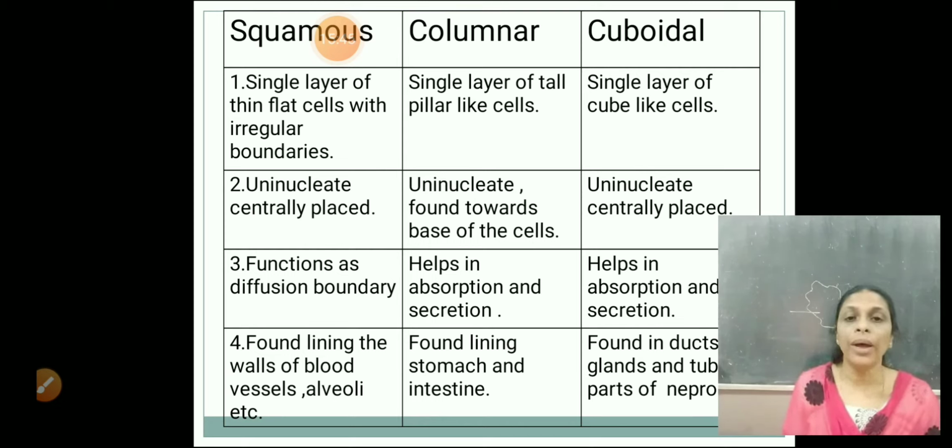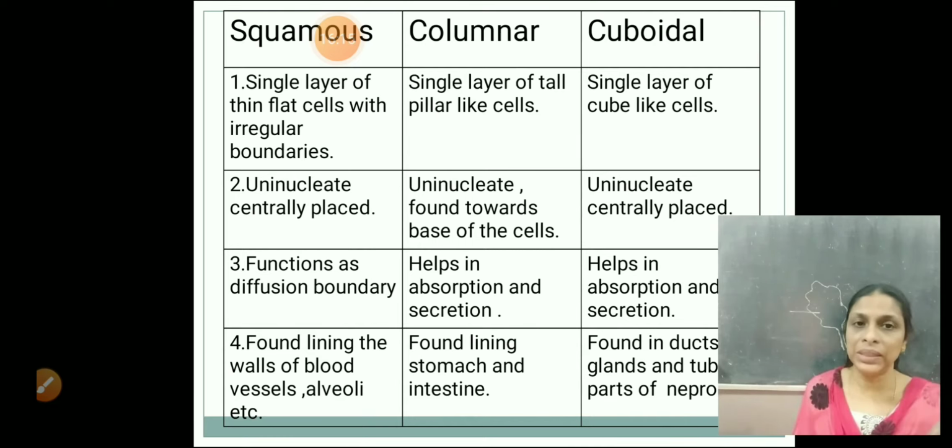So that is all about the differences between squamous, cuboidal and columnar. The word simple and compound is based only on whether they are found in a single layer or in many layers. If they are found in many layers, we name it stratified squamous, stratified cuboidal or stratified columnar. And the difference between all these three cells, I hope you understood now.